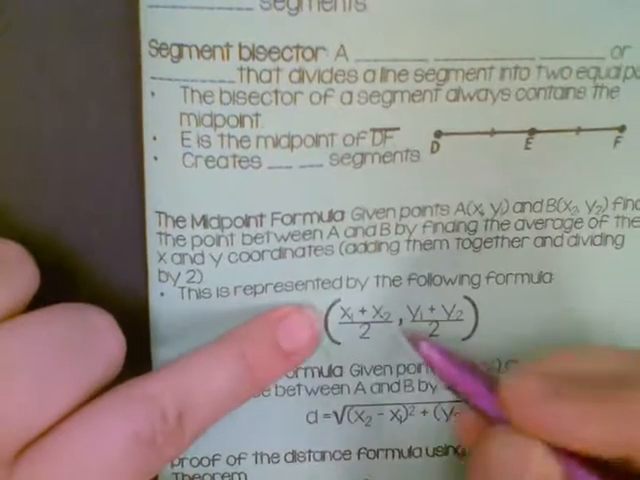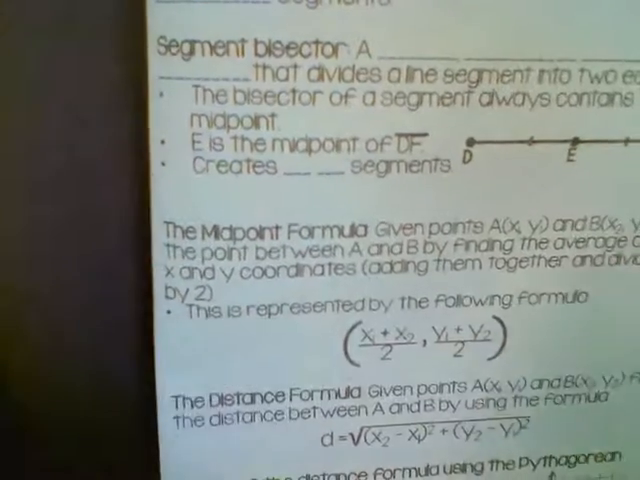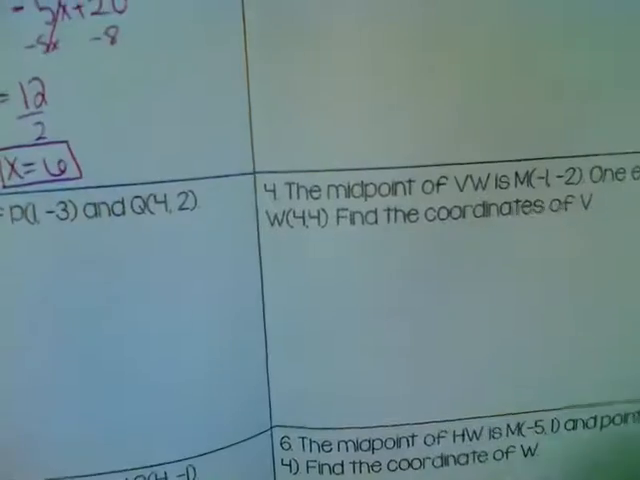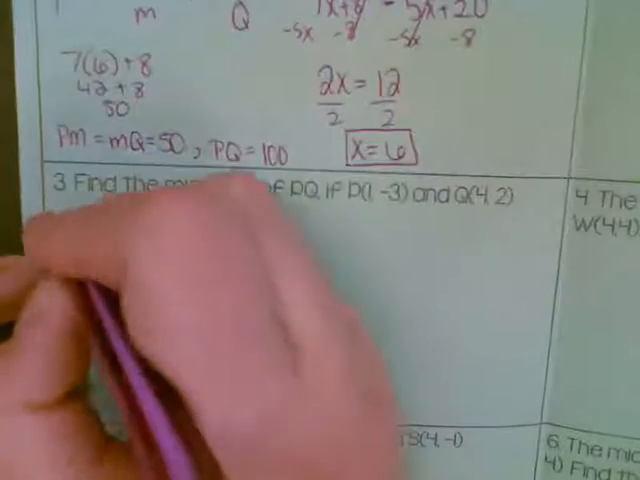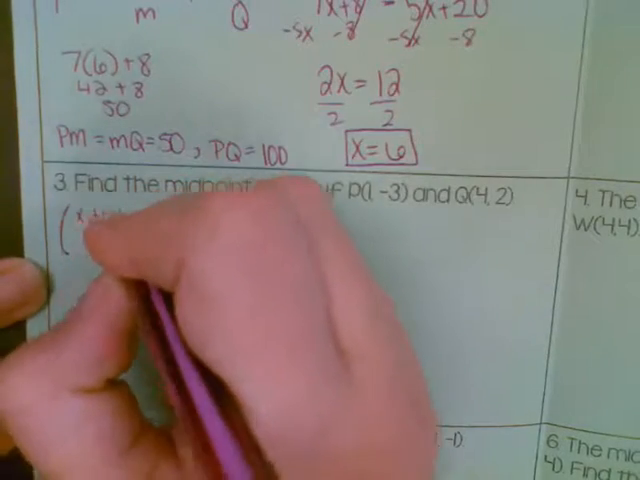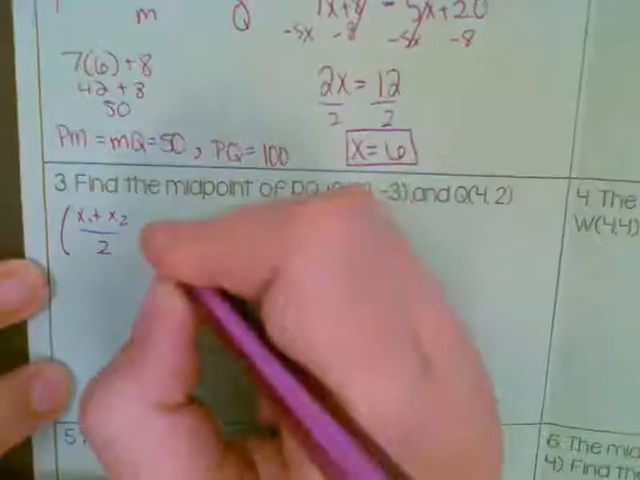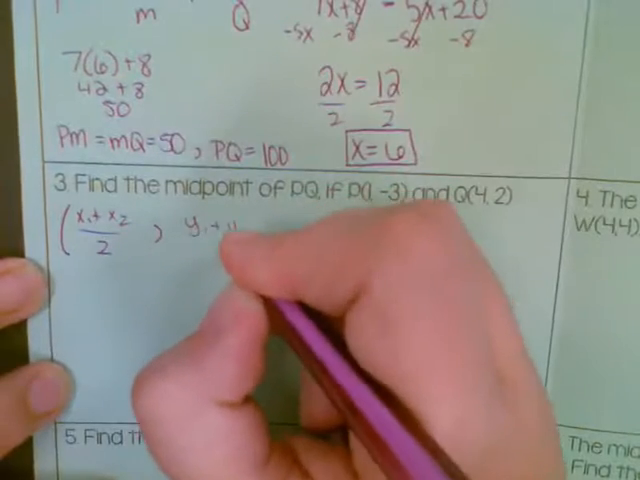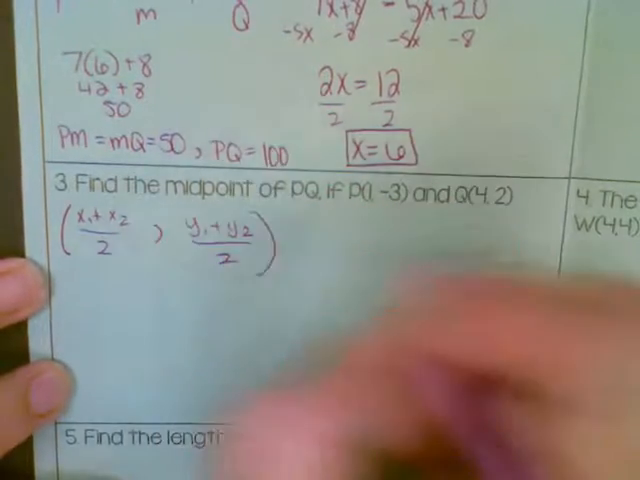See how it has your parentheses and a comma? That means it's a point, your x and y. Okay, so let's set that up. So we're going to add the x coordinates together, x1 plus x2, and divide that answer by 2. And then we'll add the y coordinates together and divide that answer by 2.